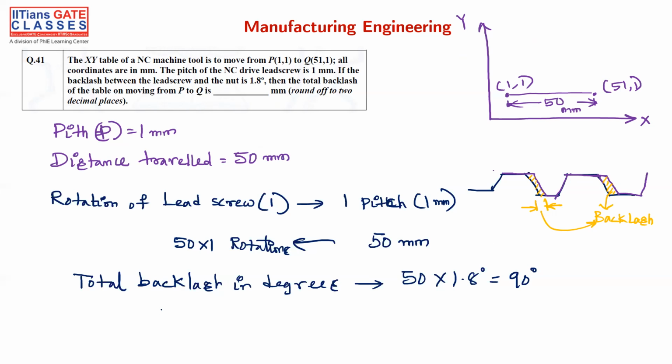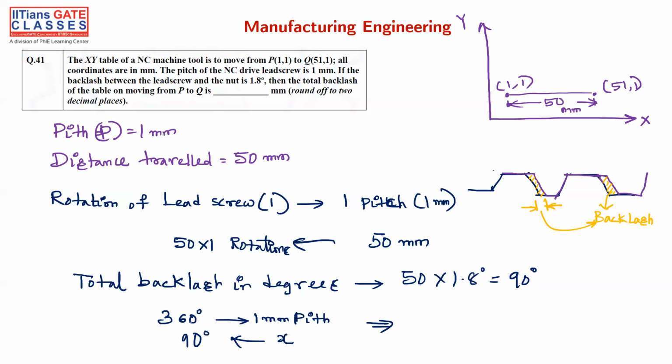For one rotation, 360 degrees is one rotation, which is 1 mm pitch. Now, how much distance x for 90 degrees? We are converting the angle into distance.